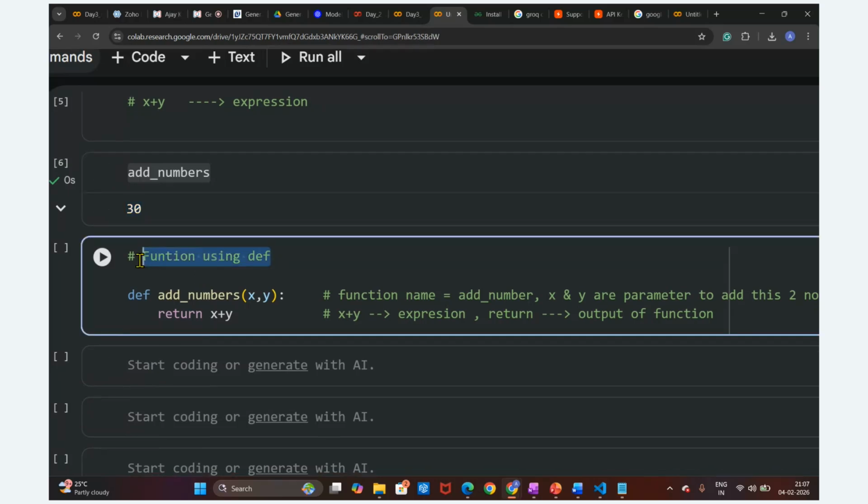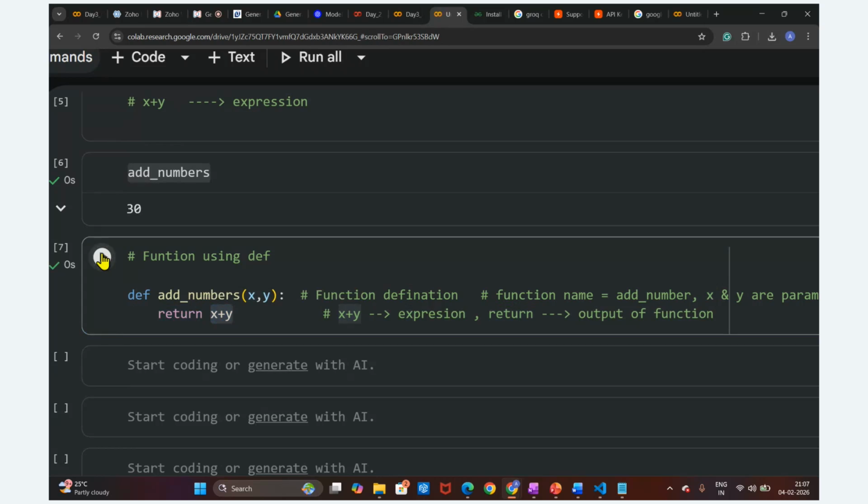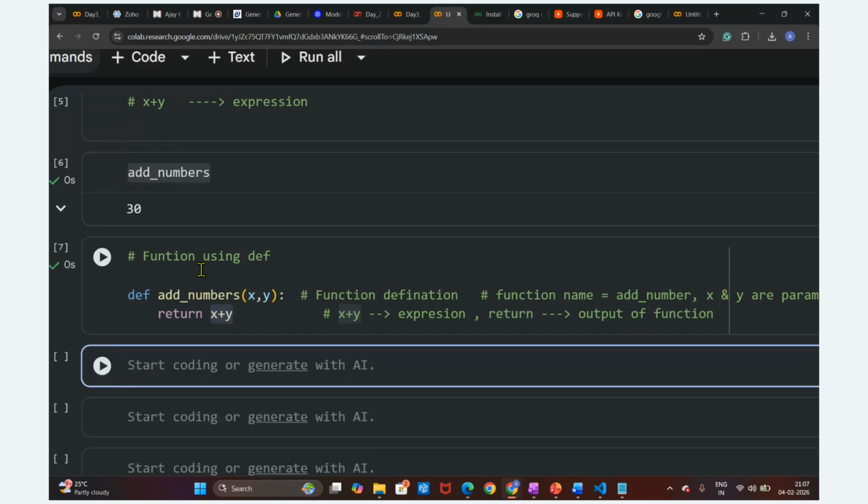A function can be defined with the help of the def keyword. This is called a function definition. So we define this function add number, and in that function we pass these two parameters x and y. The output we are expecting is the addition of these two numbers. This is how we have written this simple function. Now this is the function definition, and now we are going to call this function. Now we are function calling.